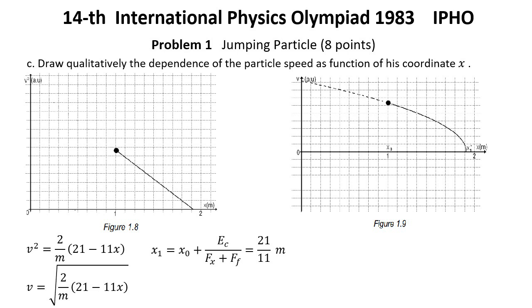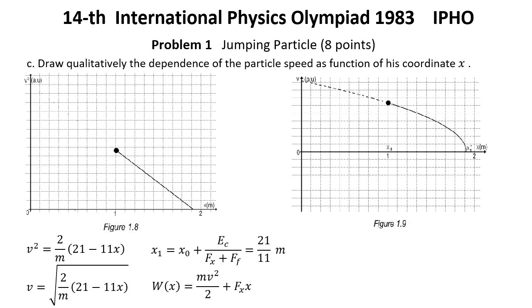After the furthest away position x1 is reached, the particle moves again towards the origin, without initial speed, in a speeded up motion having an acceleration of magnitude a minus equals (Fx plus Ff) over mass. After the collision with the wall, the particle has a velocity v1 equal in magnitude but opposite in direction to the one it had before the collision. When the particle is at a point lying in the domain between 0 and x1, running from x1 to the origin, its total energy W(x) has the next expression.